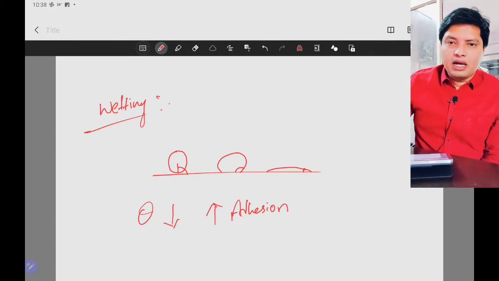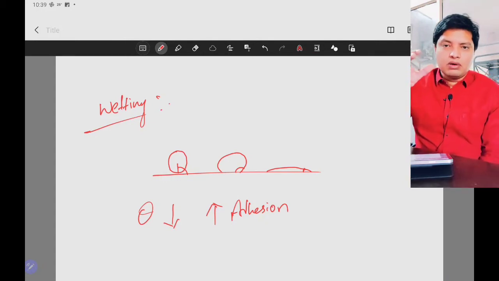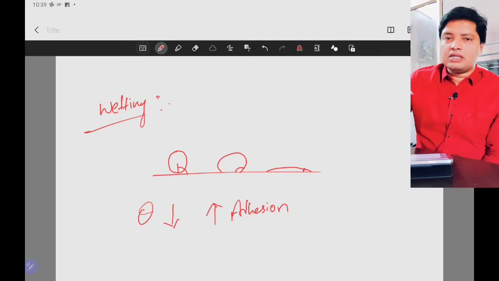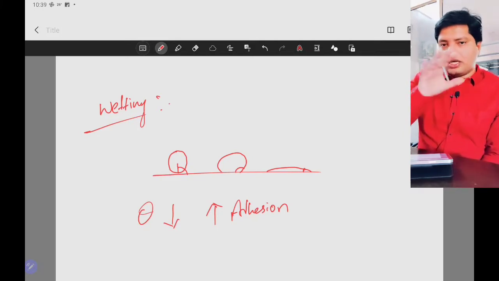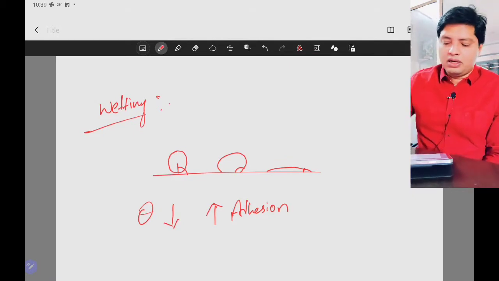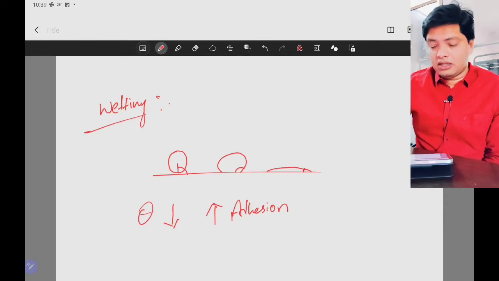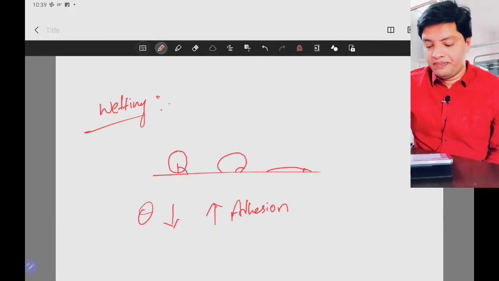Regarding the spreading, I have created one video. I will give the link in the description or in the i button, so you can go and check that. It covers what wetting is, how the spreading of liquid occurs on the surface, and what equations govern the spreading of liquid on the surface. You can go and check that video.